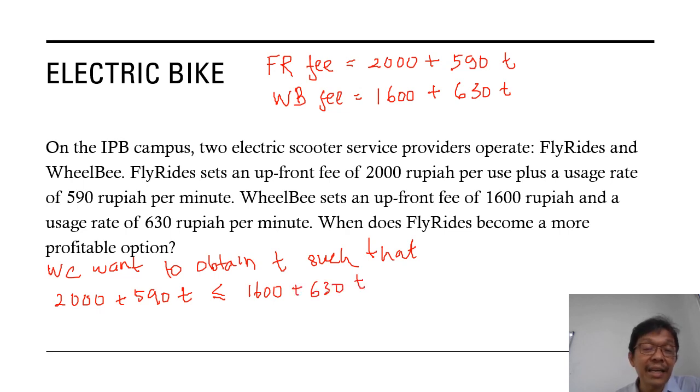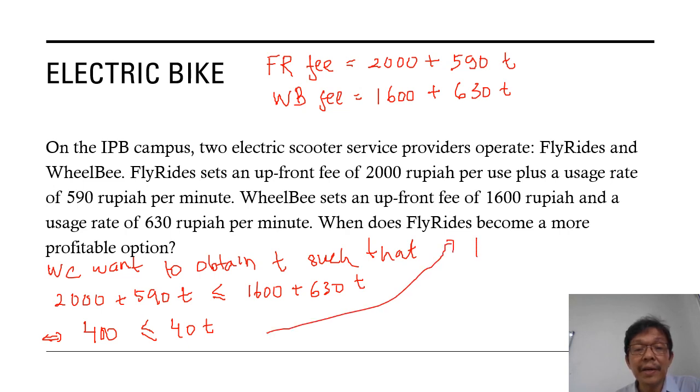And the result is, here I move this to the left, 400, and then I move this to the right, so this minus this is 40T, and then that means